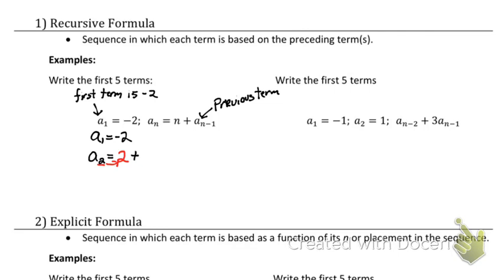Then we're going to add the previous term. Well, the previous term was negative 2. So we throw that in there. And that's going to equal 0.